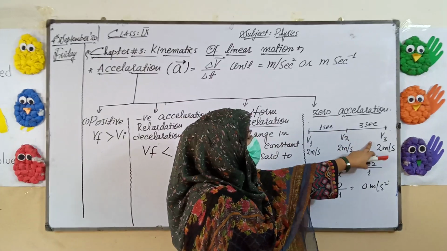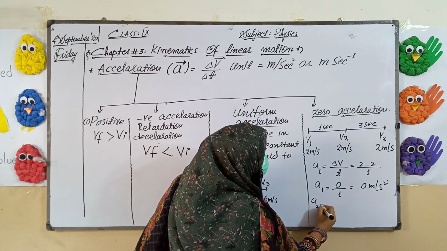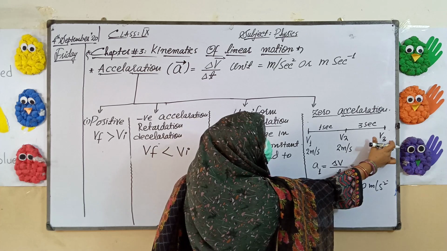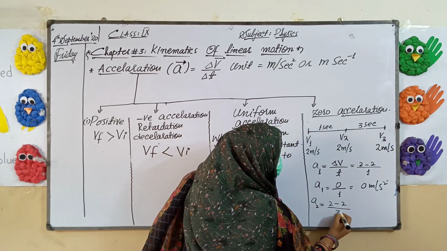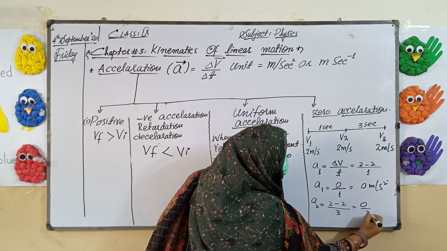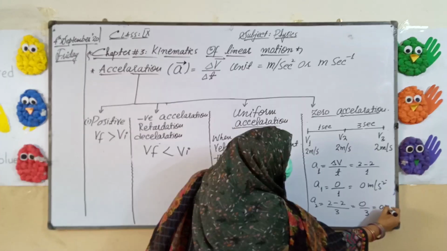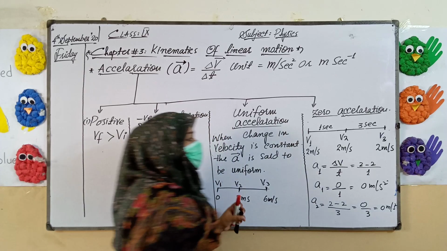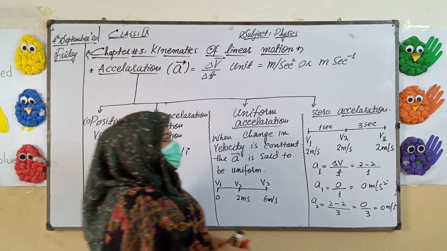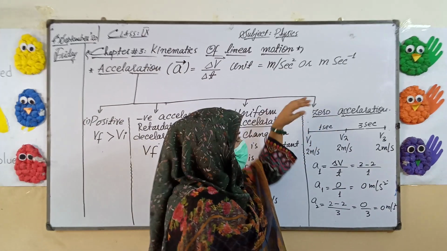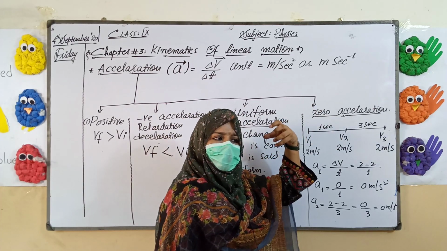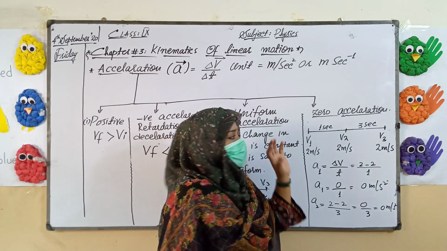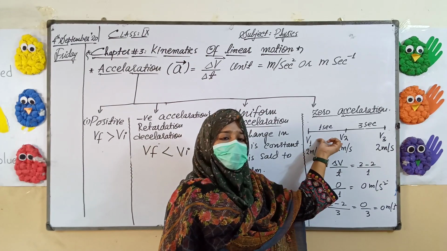Similarly in the second case, acceleration a2, from v2 till v3, the difference will be 2 minus 2 divided by 3. That is 0 divided by 3, so the acceleration will be 0 meter per second square. Now you can see in the zero acceleration, whenever we note the velocity after an interval of time, the velocity is constant, it is not changing.